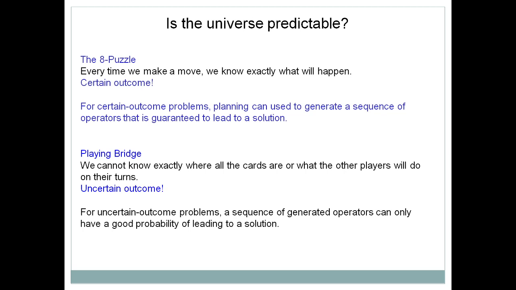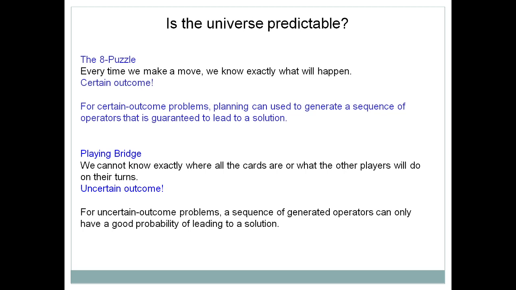That means output is known in advance to the user. So this is how the characteristic, is the universe predictable. Here we have taken another example, the 8 puzzle problem. In the case of the 8 puzzle problem, the outcome is certain, because if you are playing the 8 puzzle game, once you move the tile from one position to another, you know what happened.